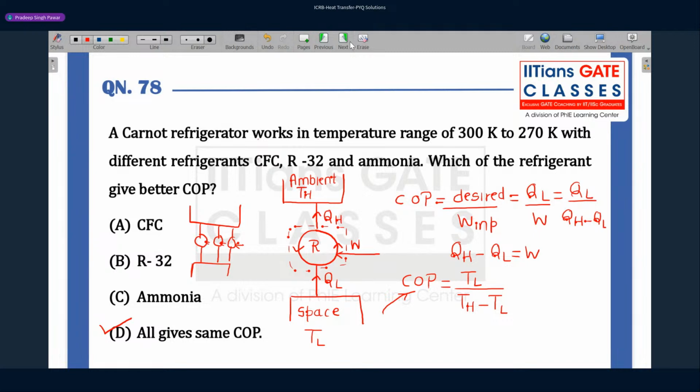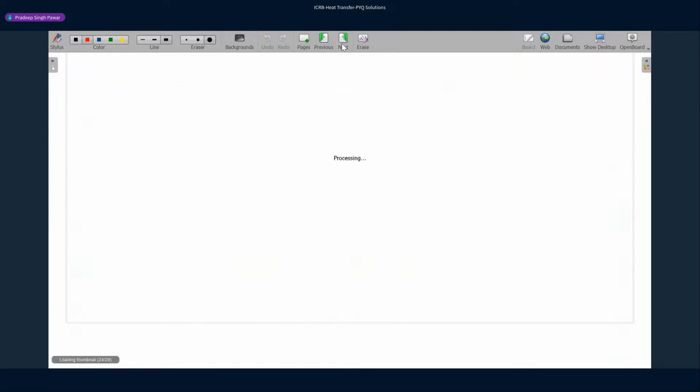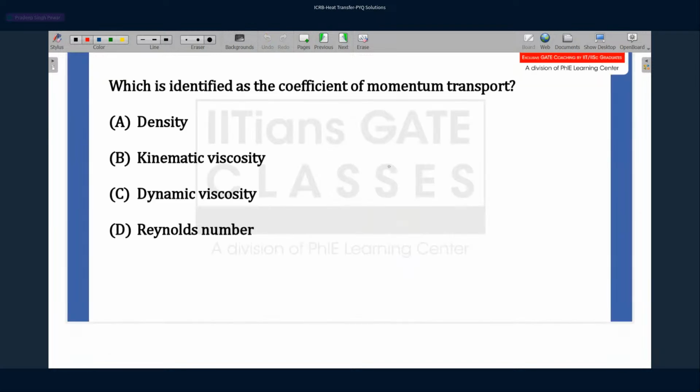Okay, let's move to the next problem, which is identified as the coefficient of momentum transport. So probably options are given as density, kinematic viscosity, dynamic viscosity, and Reynolds number. Option answer is D, dynamic viscosity. And to understand it, we have a very basic problem. Let us say we always do like this.